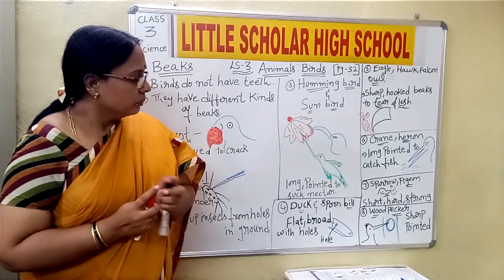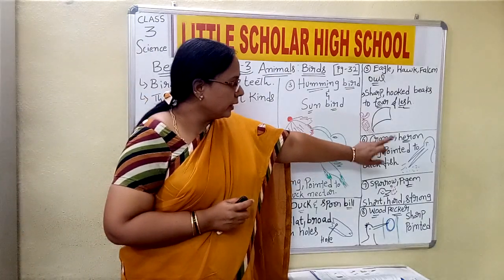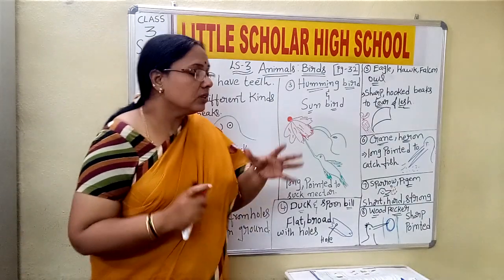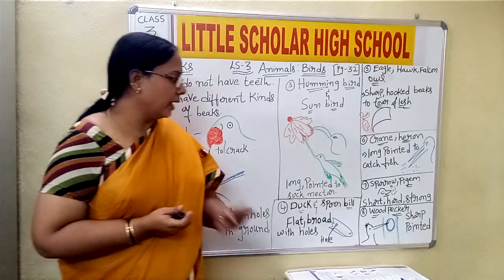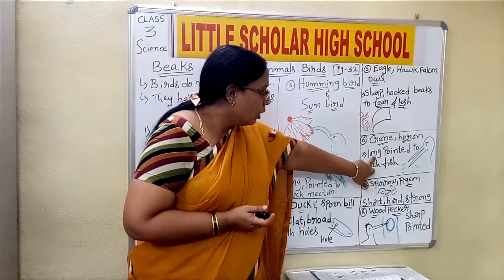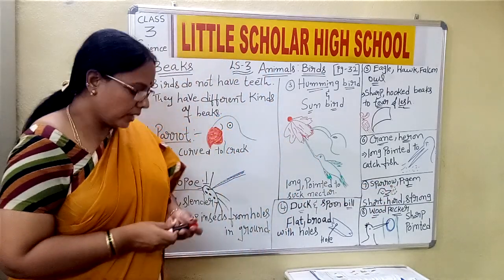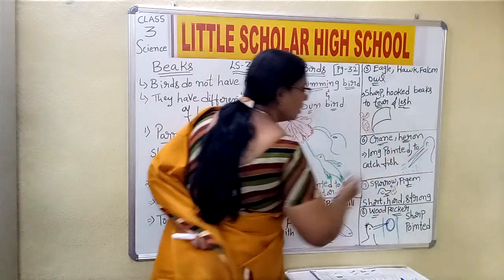Okay. Now let us move to the sixth one, that is crane and heron. Now what type of beaks do the heron or crane have? They have long pointed beaks to catch fish.